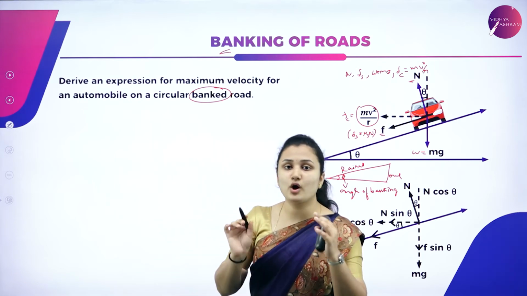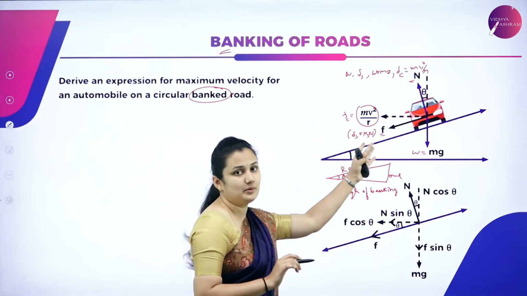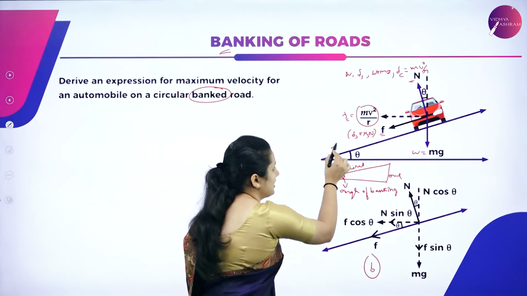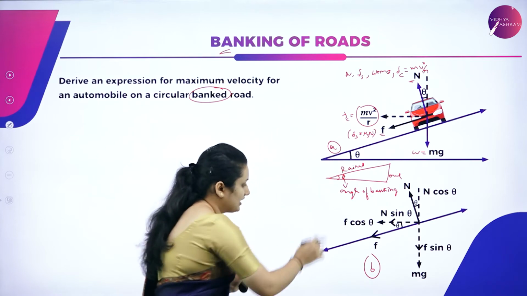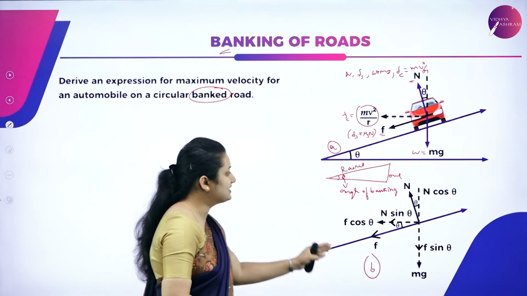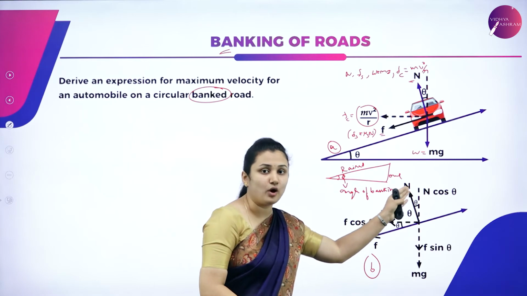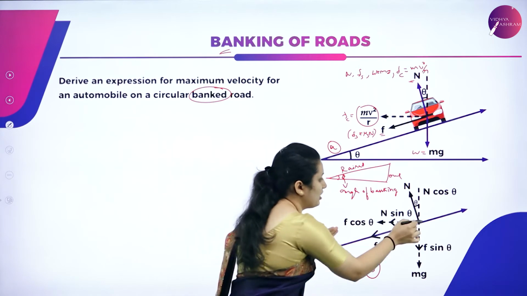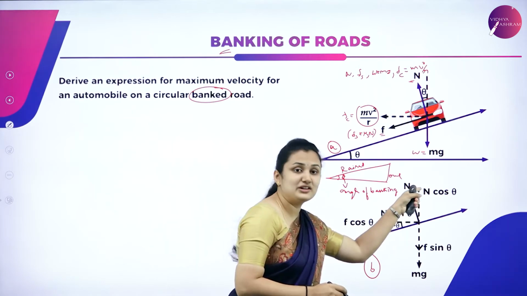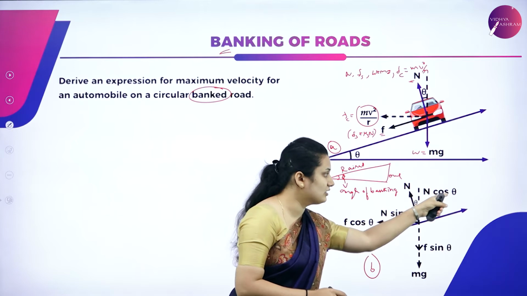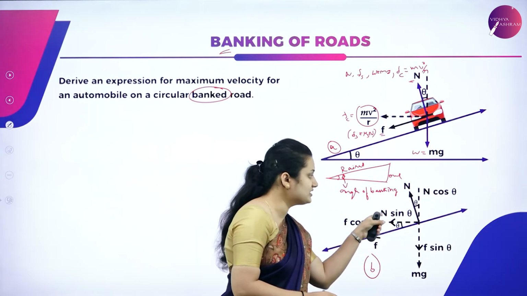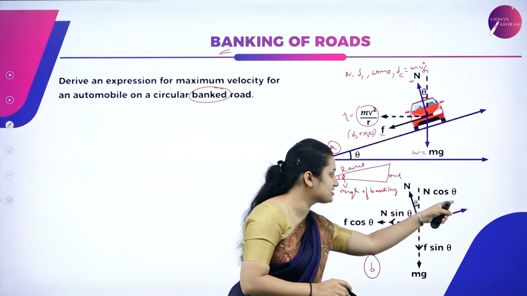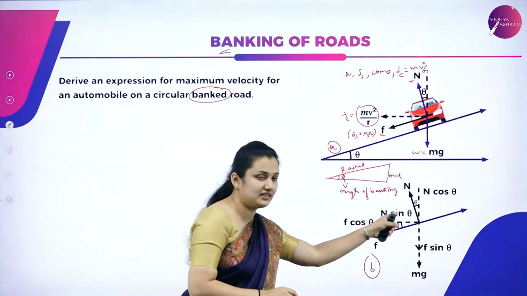I have to consider the components. A similar diagram is elaborated in diagram B, where you can see the components of N vertically as well as horizontally. What are the components of N? Along the vertical it is N cos theta, and along the horizontal it is N sin theta.